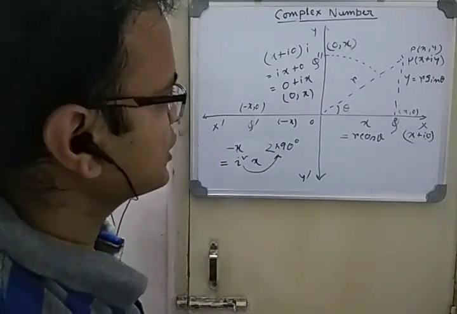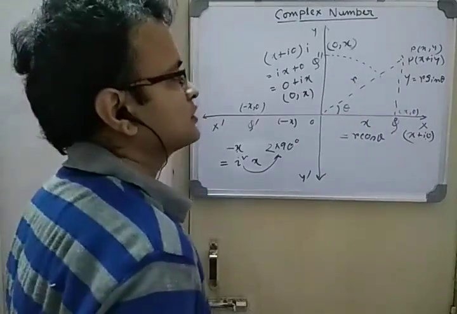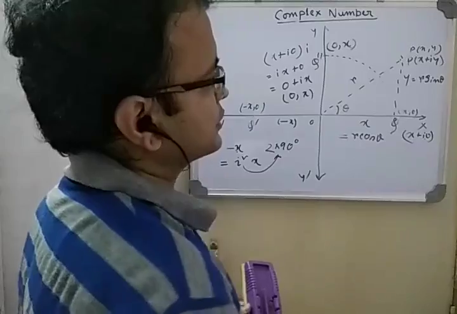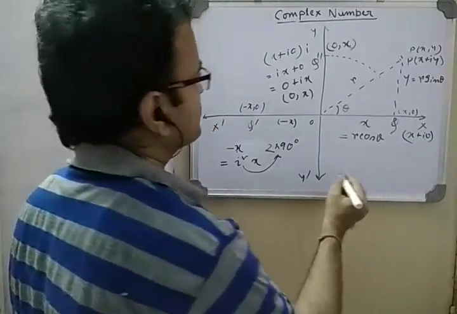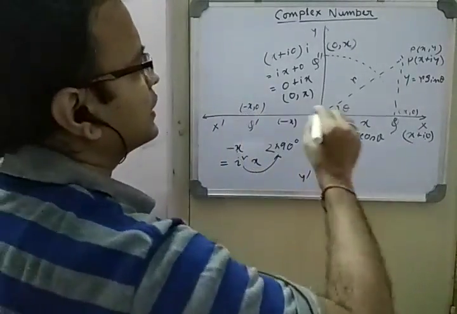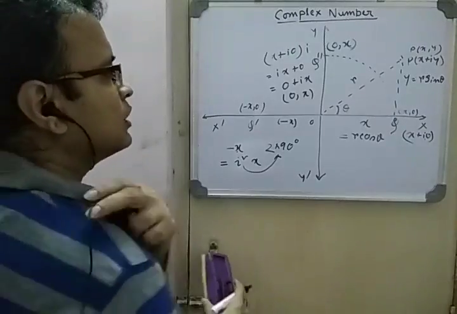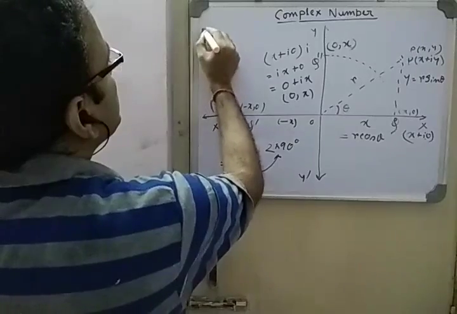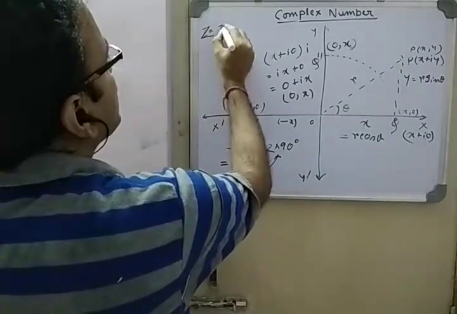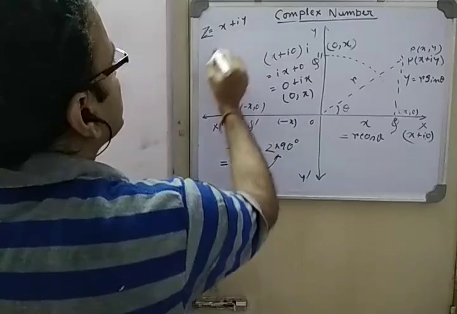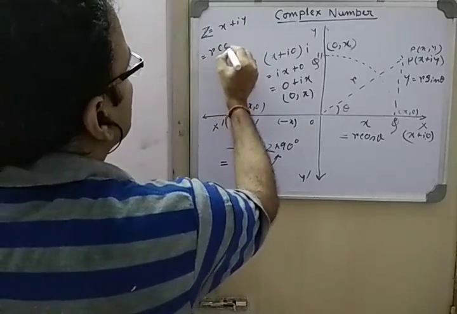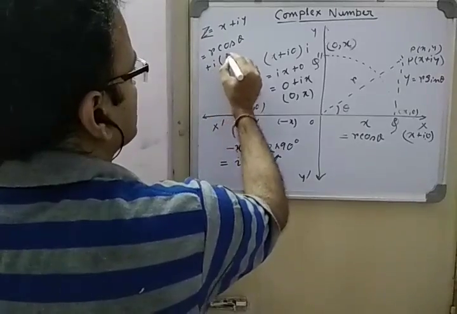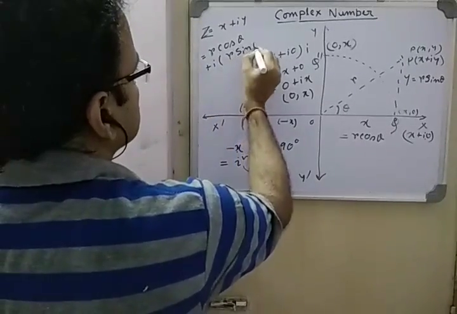Now see, x plus iy is one form of representing a complex number. But here, as I know, x equals r cos theta and y equals r sin theta, we can write z equals x plus iy equals r cos theta plus i into y, and y is r sin theta.